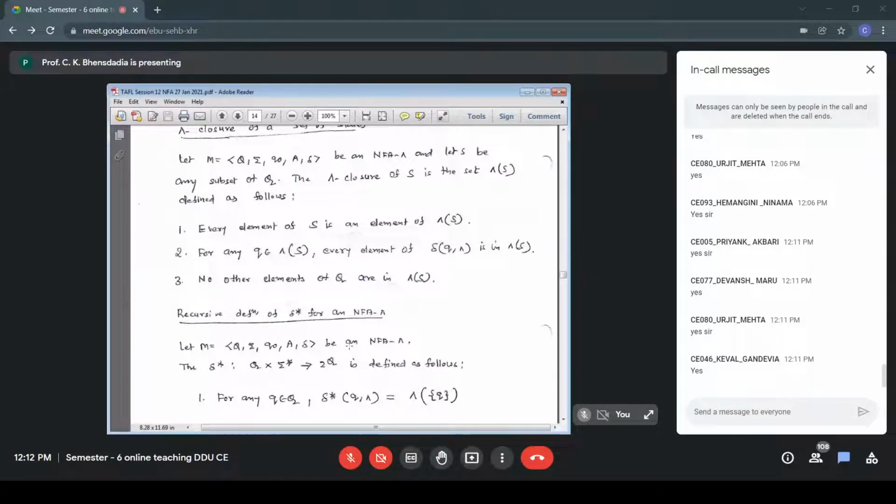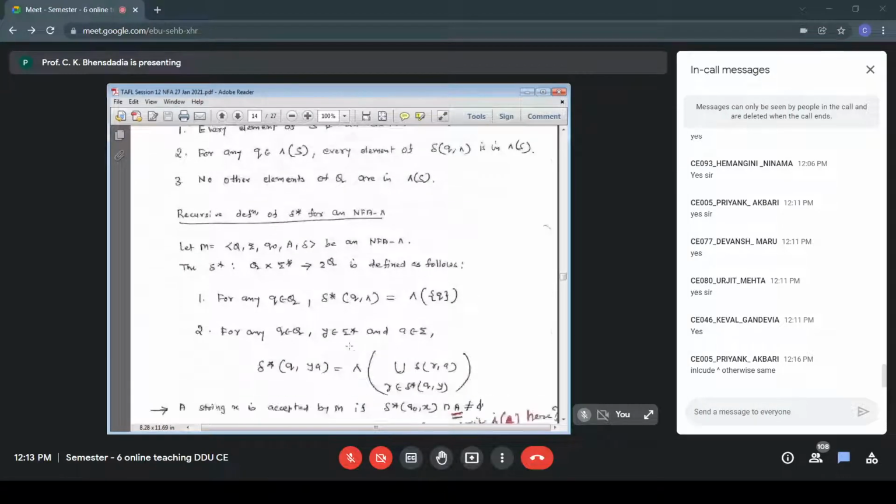See, basically, what are we trying to do? We want to capture the impact of null transitions. That's it. Include null, otherwise same. Yeah, Priyank? Absolutely fine. Yeah, we want to capture the impact of null transitions.